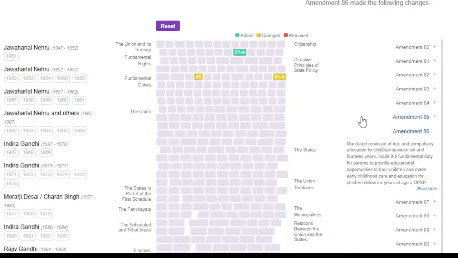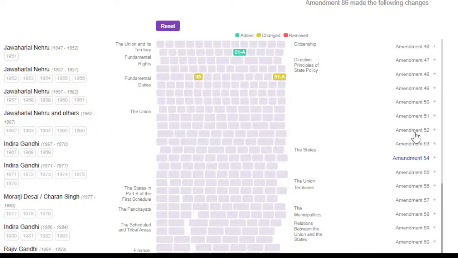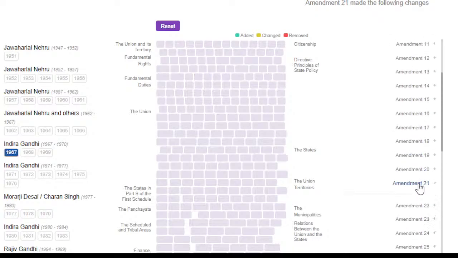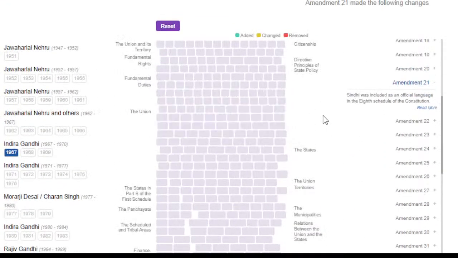Nothing else. Let's look at some of the scheduled languages. Which were the articles? I think the first was 21, if I'm not wrong. Let's look at 21. Yes, 21. There is no amended article because the schedule was amended. Sindhi was included as an official language in the 8th Schedule.